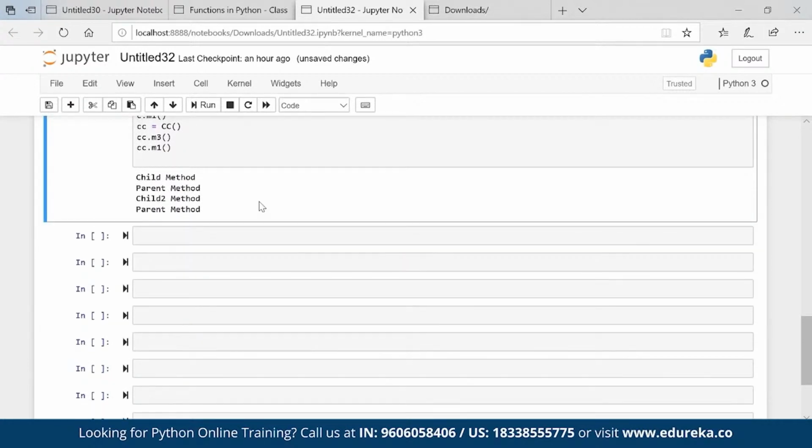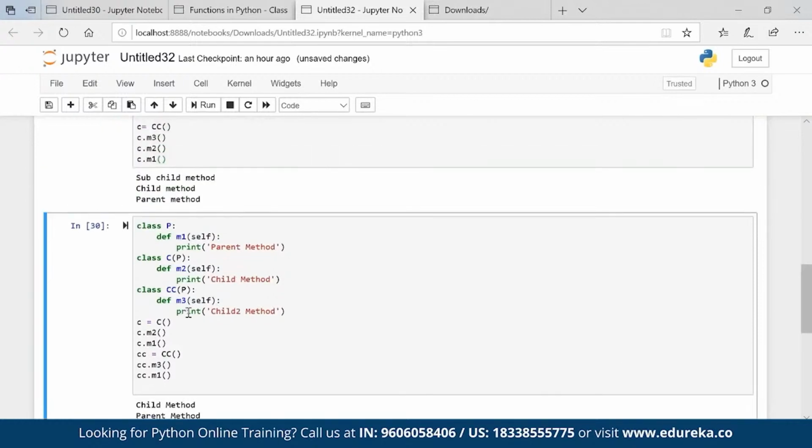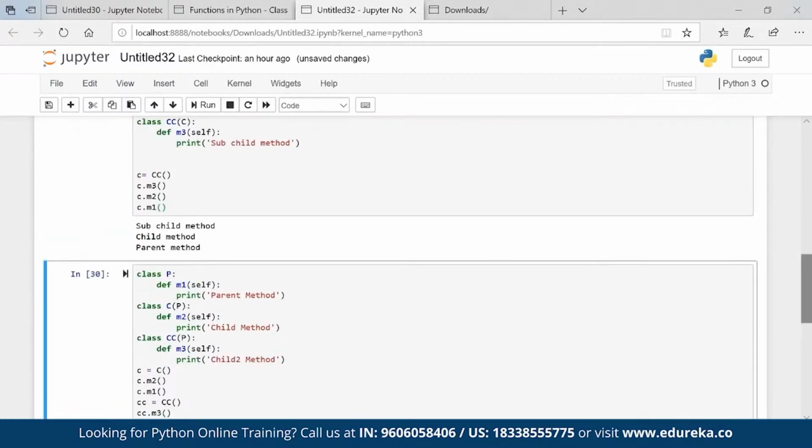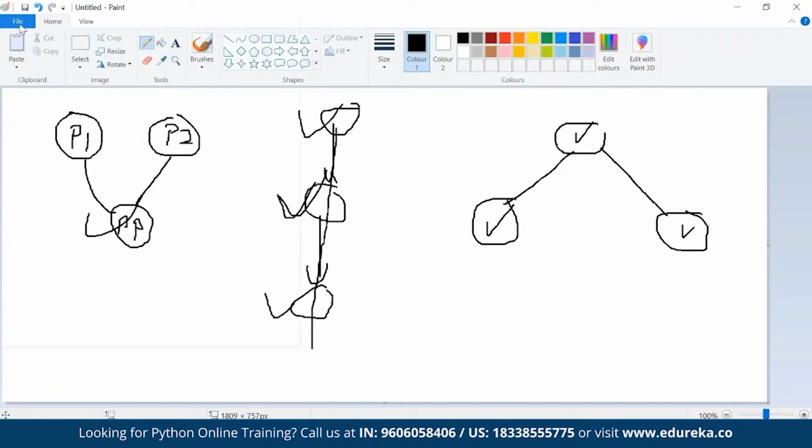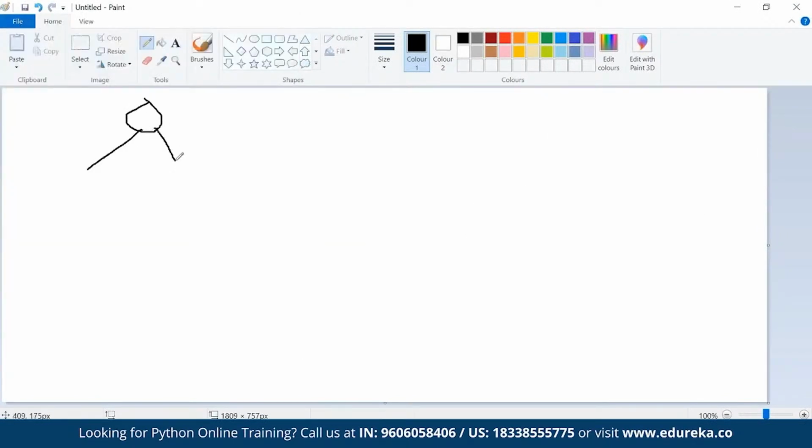Okay. So what is the difference between multi-level and hierarchical inheritance? Here I have the parent giving property to both the childs. So it's hierarchical: the parent giving property to two childs. If I go to multi-level, then what's happening?